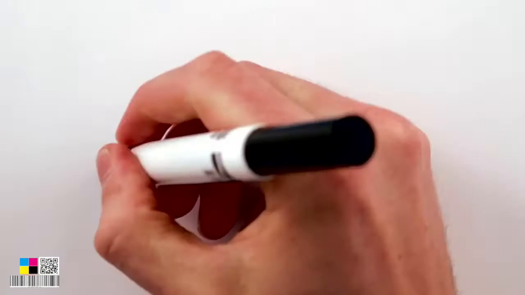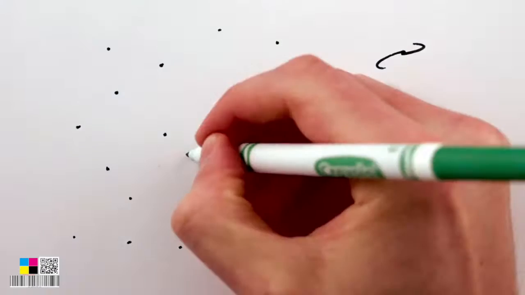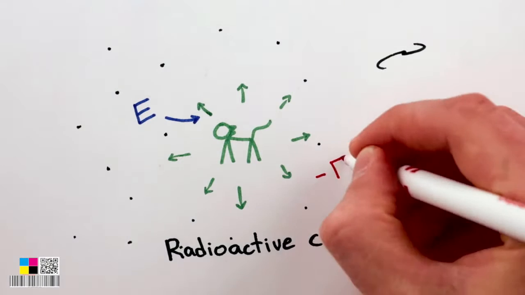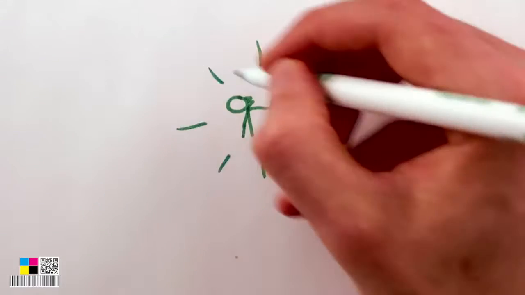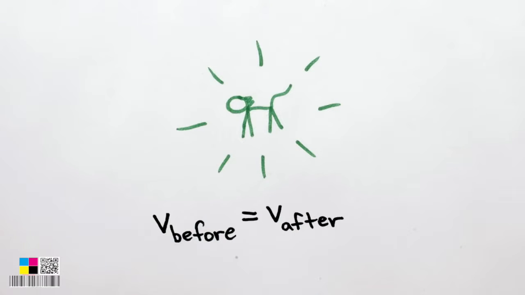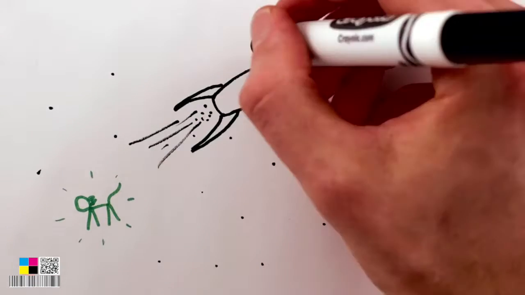Suppose you're watching a cat float freely in empty space, when suddenly it emits a flash of light in all directions. The light carries away some energy, we'll call it E, so by conservation of energy, the cat must have lost energy E. But since the light was emitted symmetrically in all directions, it won't have changed the cat's velocity. So where did the energy for the light come from? Never mind that now.